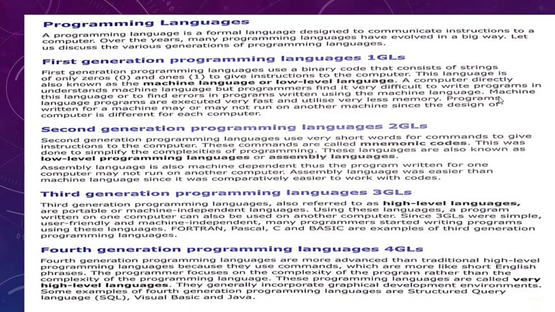Let's move on to the next sentence. Machine language programs are executed very fast. Definitely, when a computer can understand these two numbers, it runs those instruction sets very fast, and it requires very low resource and very low space to execute a program. Programs written in machine language may or may not run on another machine since the design of computer is different from each other.